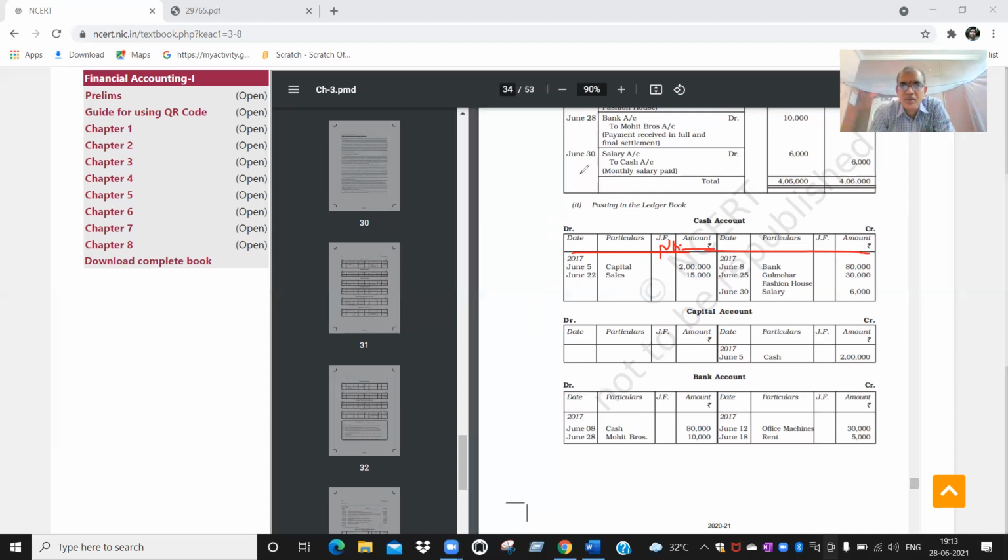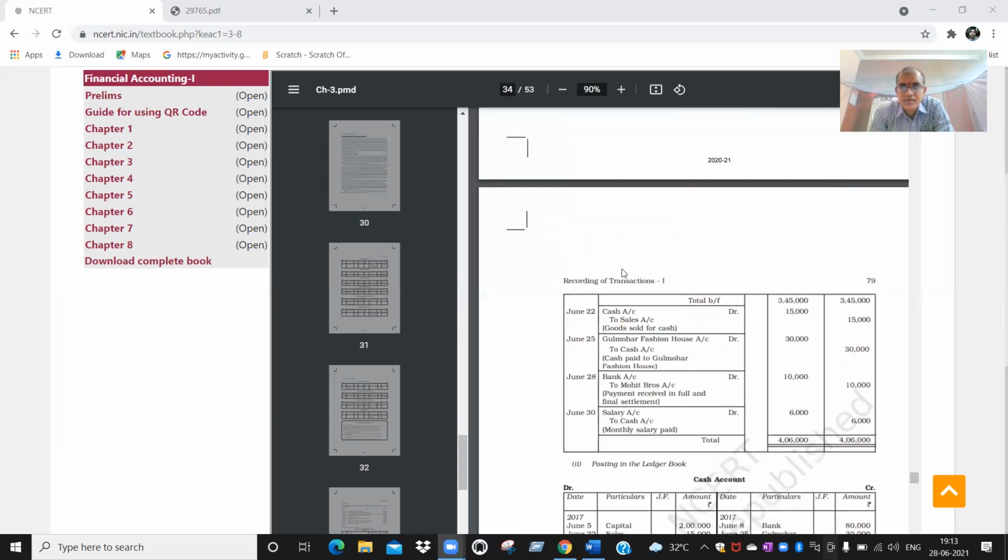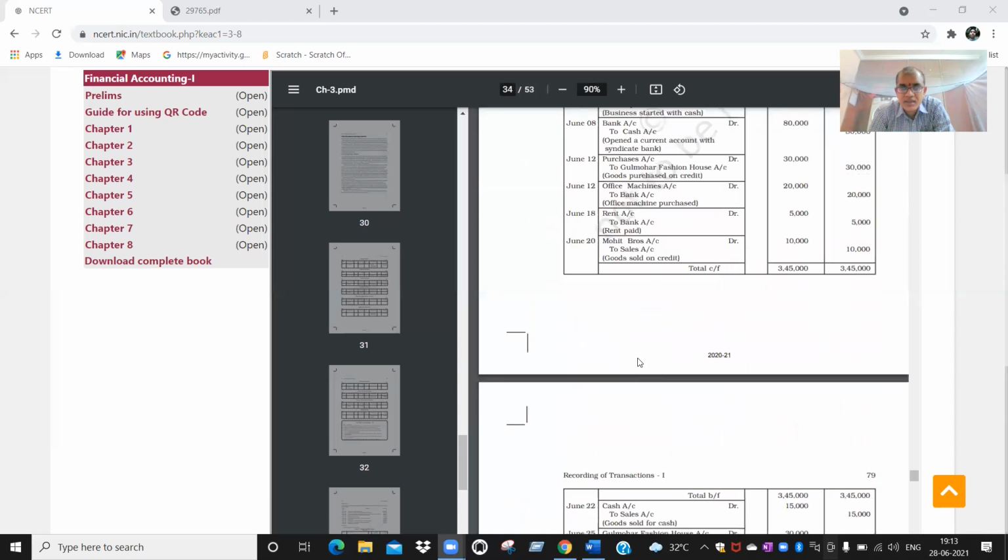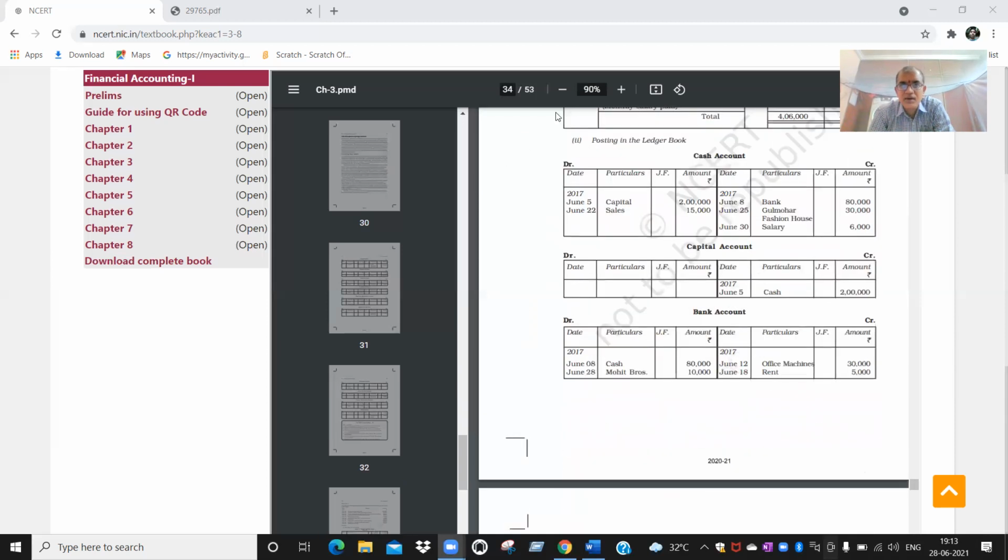Now you can see how they are writing. You kindly observe. On the left side, every transaction here, it is not correct actually. In particulars they have to mention "To capital account". For the left side, whatever item comes, you have to start with "To". To capital account, to sales account.